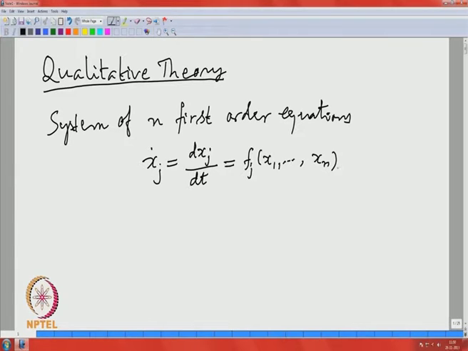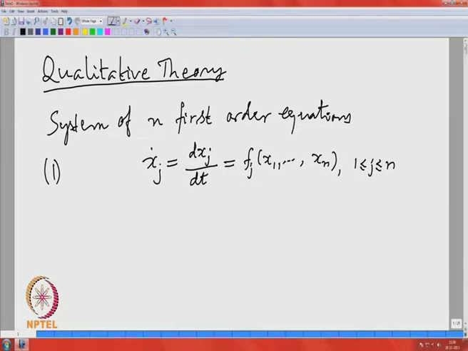And so, there are n equations, for 1 less than or equal to j less than or equal to n. So, let me number this equation for this class. So, I will call this 1.